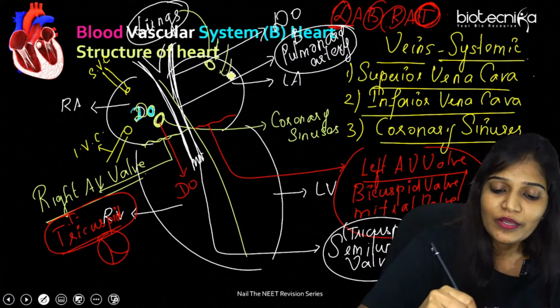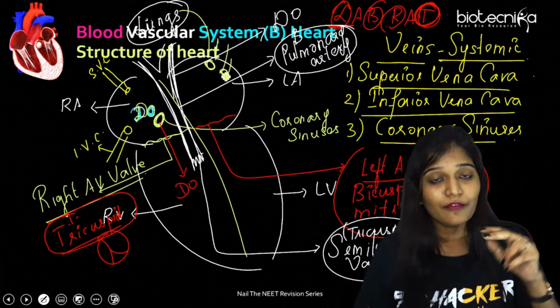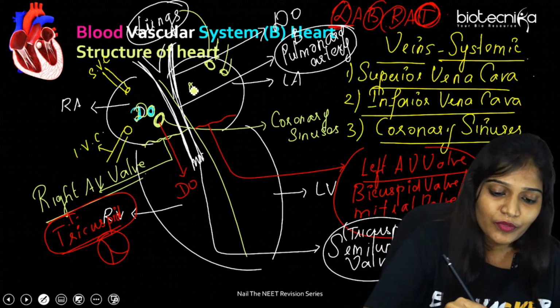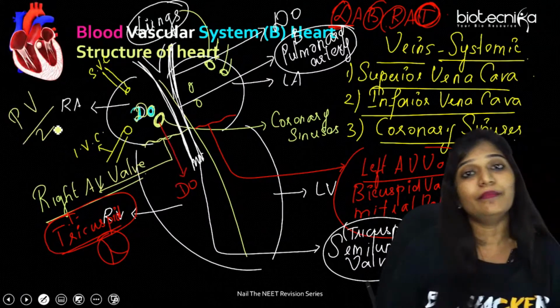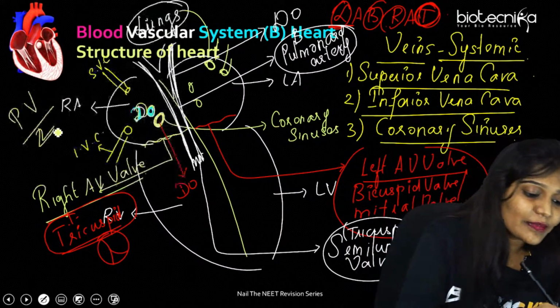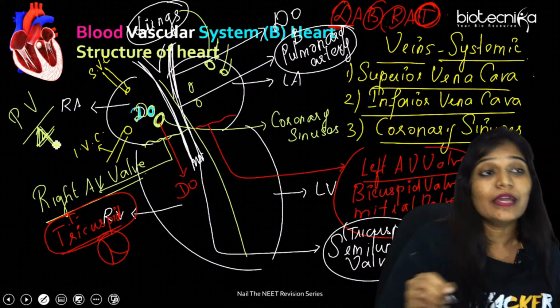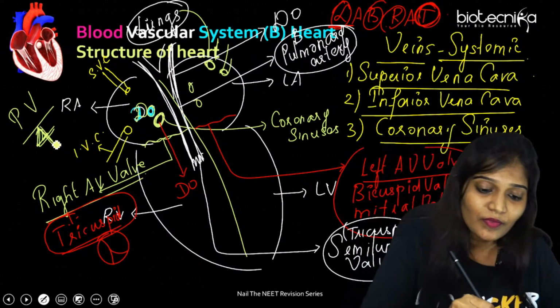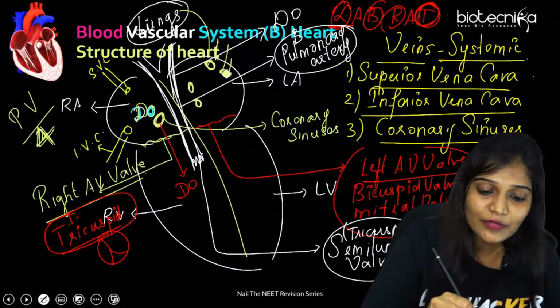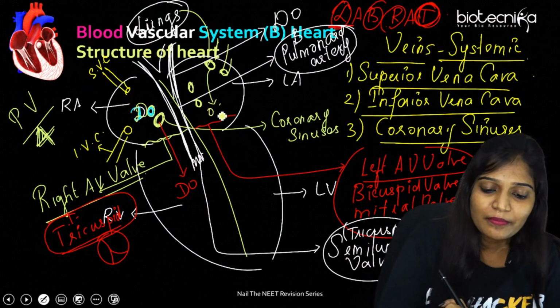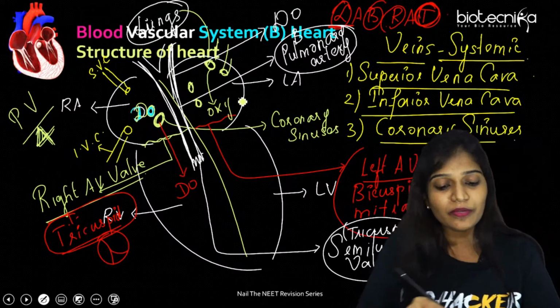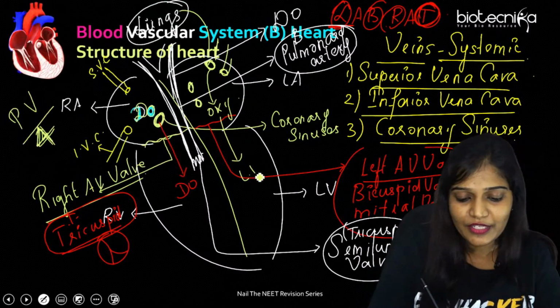From one lung you will have two pulmonary veins. From the other lobe you will have two. So pulmonary veins are going to be 4 and pulmonary arteries are going to be 2 in each. Okay, yes. So now they will bring all the oxygenated blood and then they will bring everything to this left